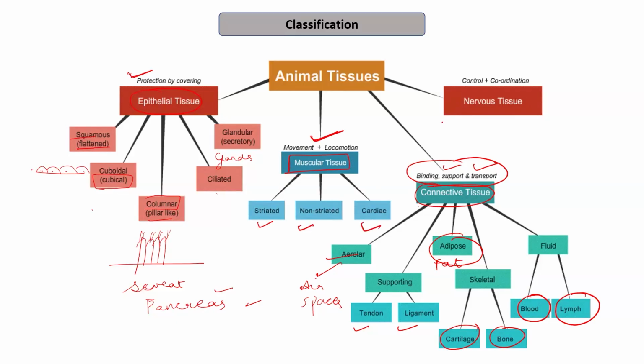Then we have nervous tissue that helps in the control and organization. So nervous tissue, the one thing that we discuss is that it has the lowest power of regeneration. Once they get degenerated, it is difficult to regenerate those cells.